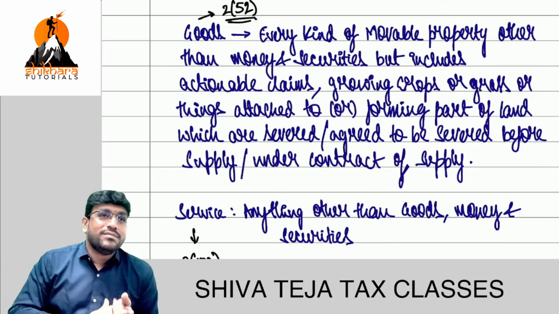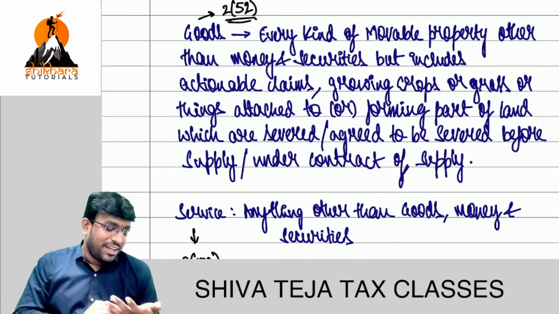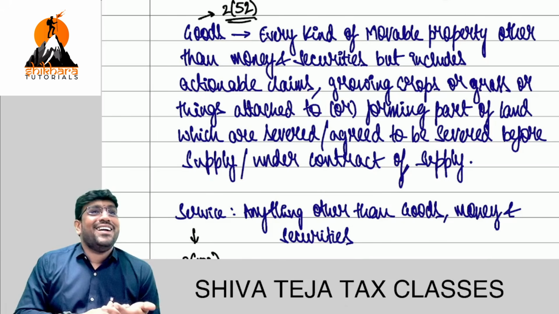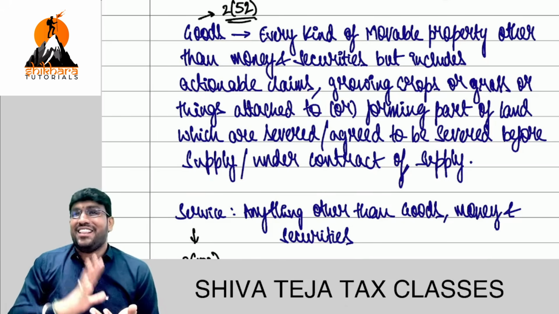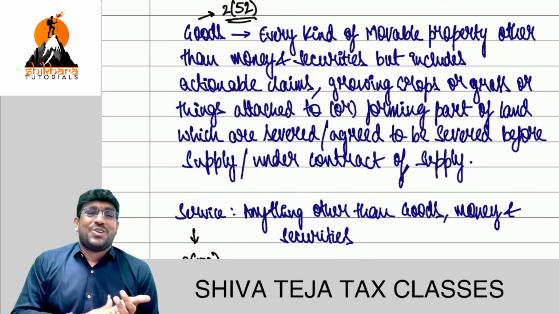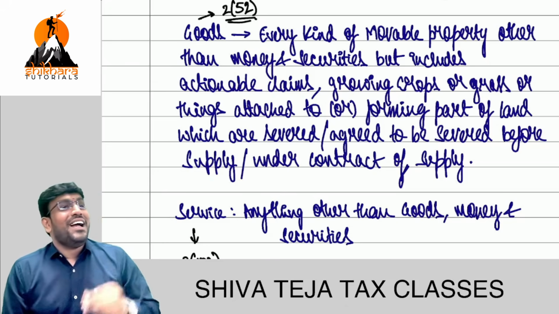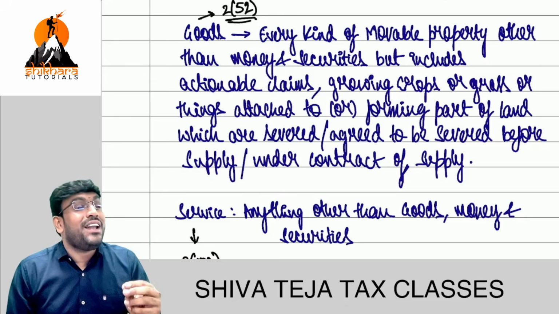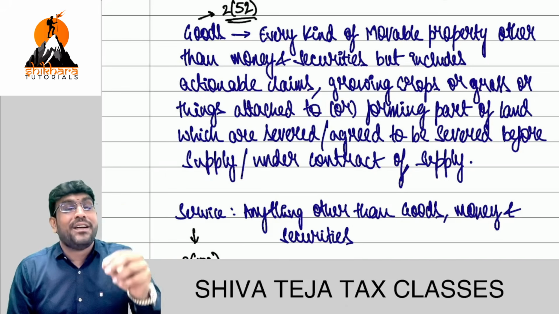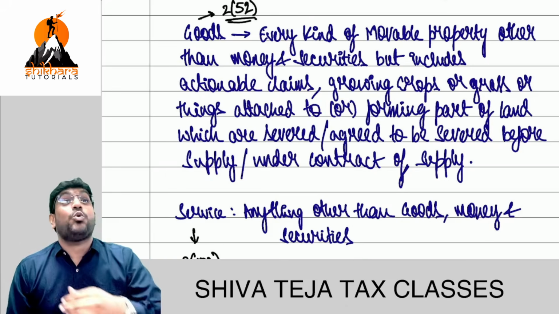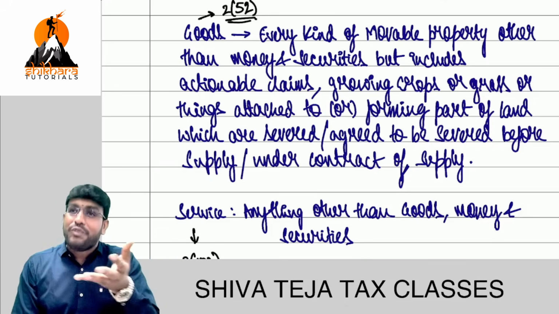Inside, one dialogue is coming: in this book it is missing. But if I tell that, I'm gone. So I didn't know what to say. I kept quiet. Then he said, Mr. Shiva Teja, depreciation rates are not in income tax section 32. They are given by rule 5 of the income tax rules. So you should know where what is there.